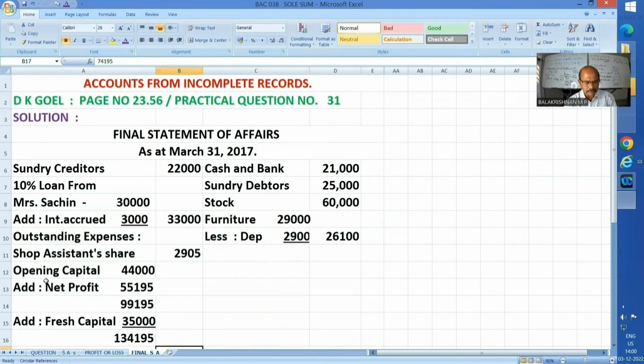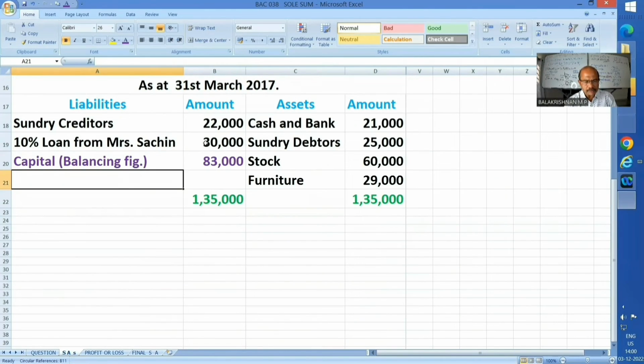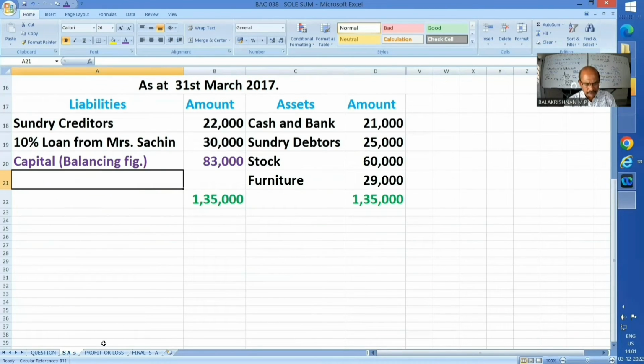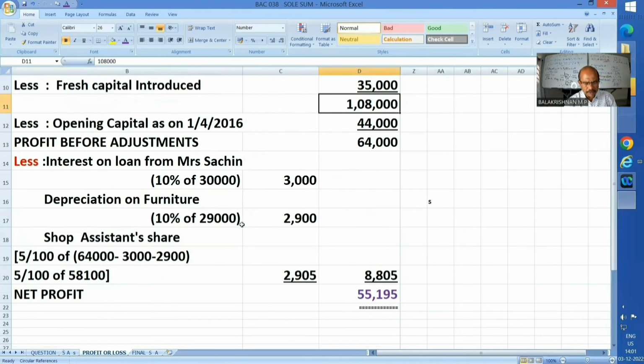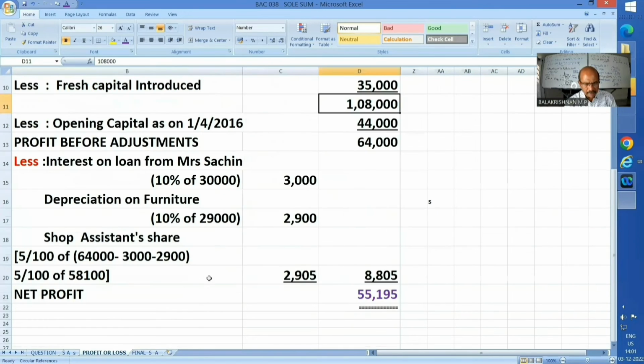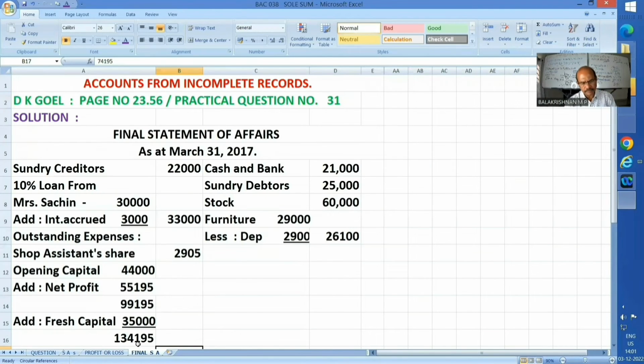Now, sundry creditors, 22,000. I'm showing it as it is, 22,000. Loan is 30,000, however subject to interest payable. How much? 3,000. So this is the latest value of the loan. And outstanding expenses we have already calculated. The shop boy is to be given 2,905, payable, is it not? So that liability also comes here.